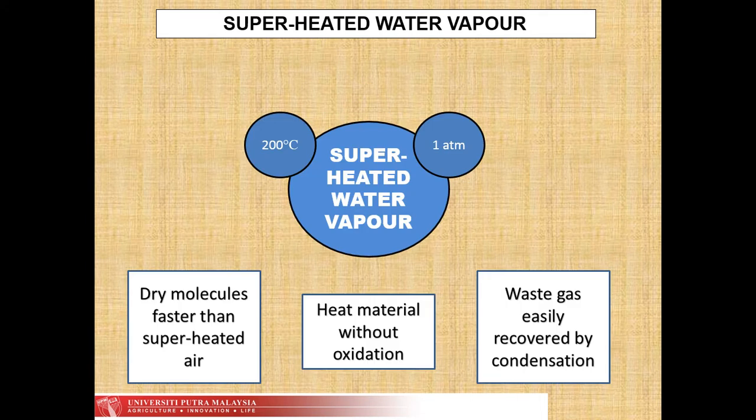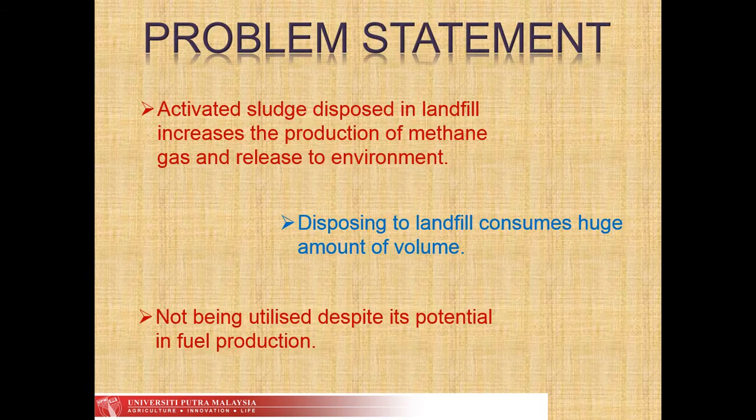Carbonization in this project is done by using superheated water vapor. Superheated water vapor is supplied at 200 degrees Celsius at atmospheric pressure. The advantages of superheated water vapor are it can dry materials faster than superheated air since the heat capacity of water is higher than air, it can heat material without oxidation, and finally the wet gas is easily recovered by condensation.